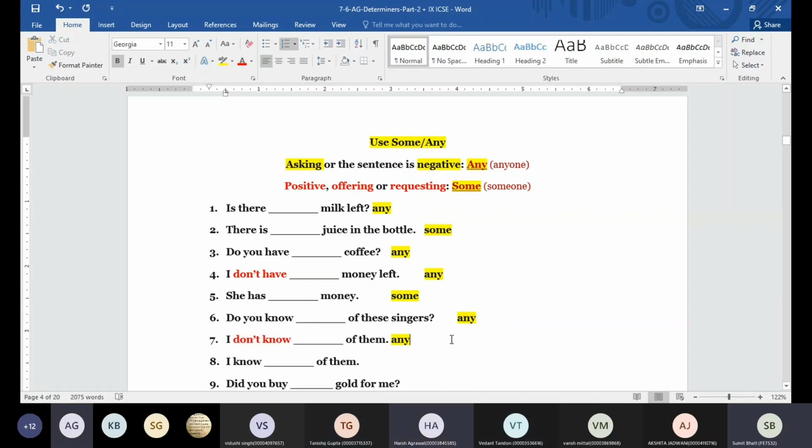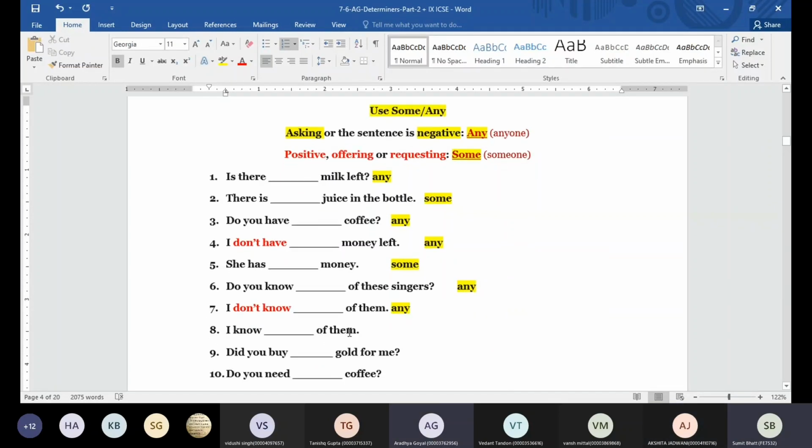But if we say some also, then also it's sounding correct. It sounds correct, but that's going to be the wrong concept. The concept is when we have interrogative form, we don't use some in that case, except if you are requesting. Okay, I know some of them. This is how you are going to use some. Getting it?